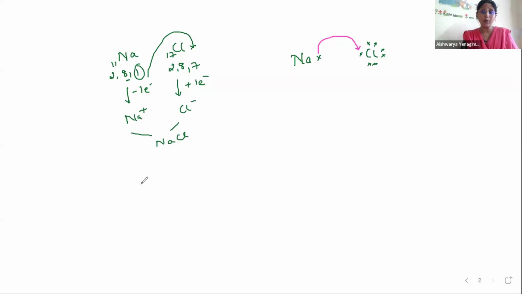Similarly, what are covalent compounds? There is mutual sharing between the two atoms, the combining atoms. Take the same example of chlorine and chlorine. I'll take two chlorine atoms. How is this chlorine molecule formed? So chlorine has got how many electrons? Just now we saw, there are 7 valence electrons. 1, 2, 3, 4, 5, 6, 7. And this side also 1, 2, 3, 4, 5, 6, 7.